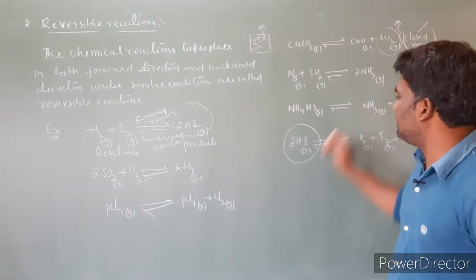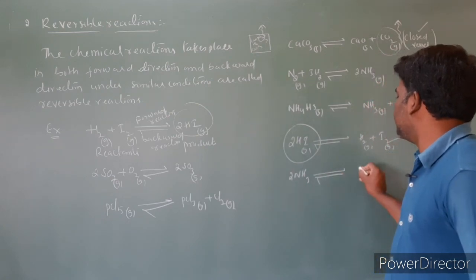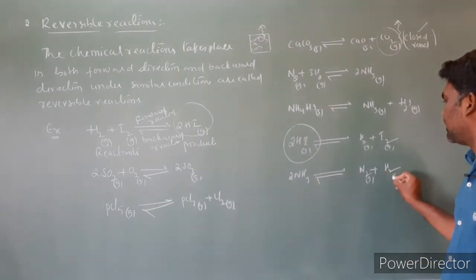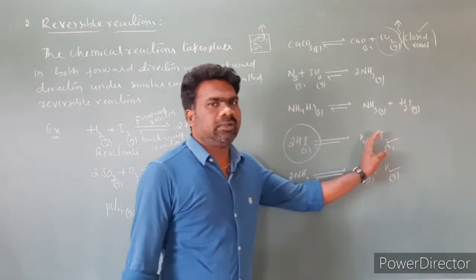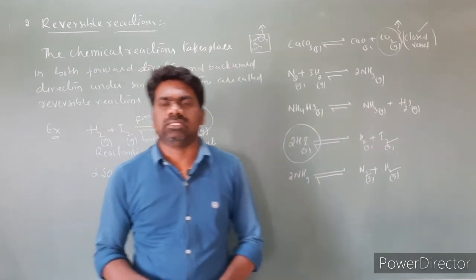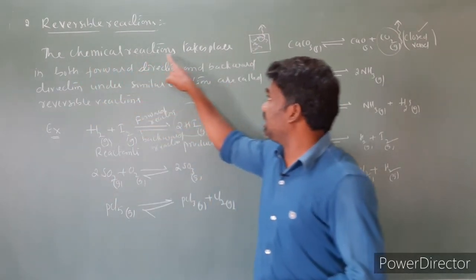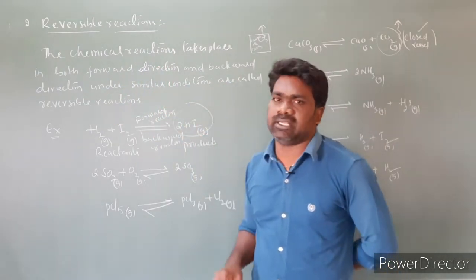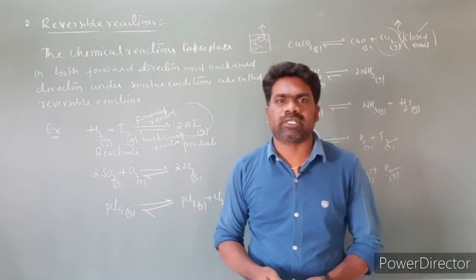Not only this, you can take any equation. I am taking 2NH3, which after decomposition gives N2 plus H2. N2 is a gas, H2 is a gas. So these are reversible reactions. Any equilibrium can be attained from any direction, either the forward direction or even the backward direction. What are reversible reactions? The chemical reactions that take place in both the forward direction and backward direction under similar conditions or the same conditions are called reversible reactions. So these are some examples of reversible reactions.